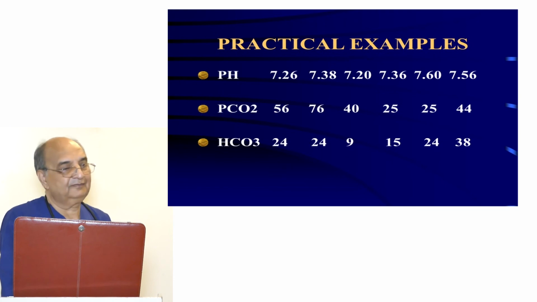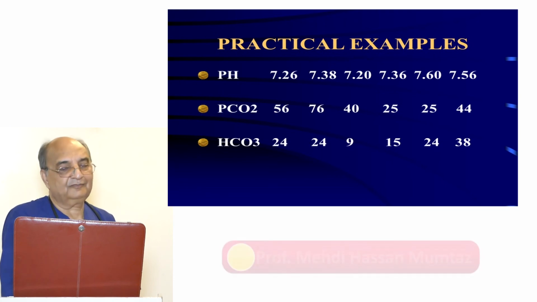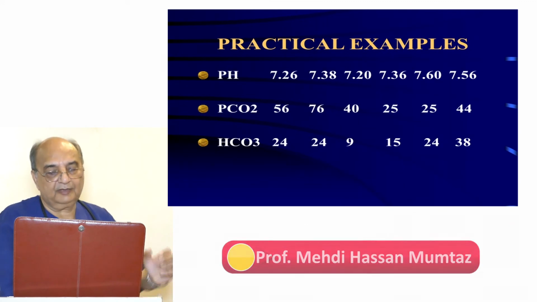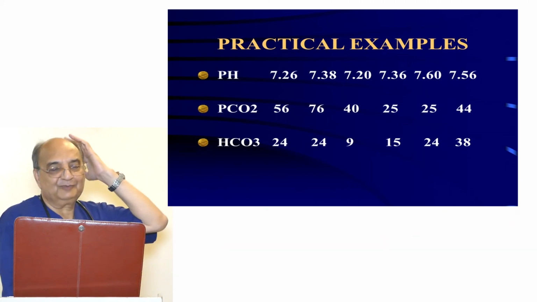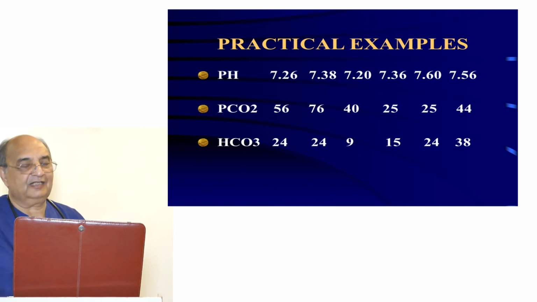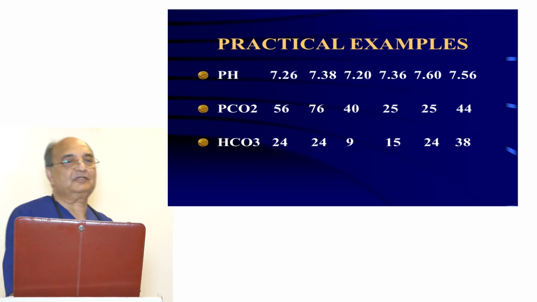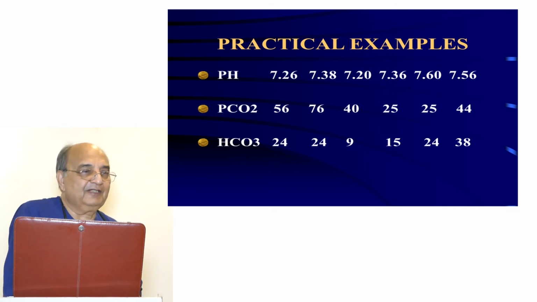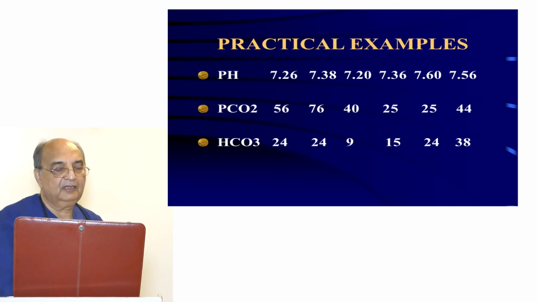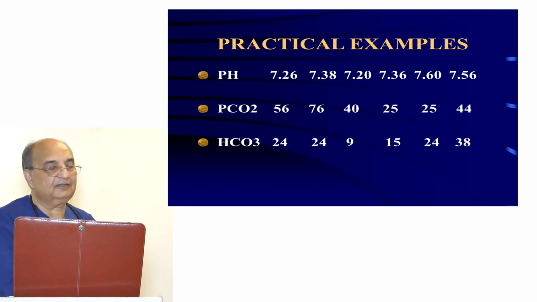Sorry, the bicarbonate is 24. Bicarbonate is normal. So, lowering of PCO2 is causing alkalosis and this is uncompensated respiratory alkalosis. And the last of all, pH is 7.56, PCO2 is 44, and bicarbonate is 38.